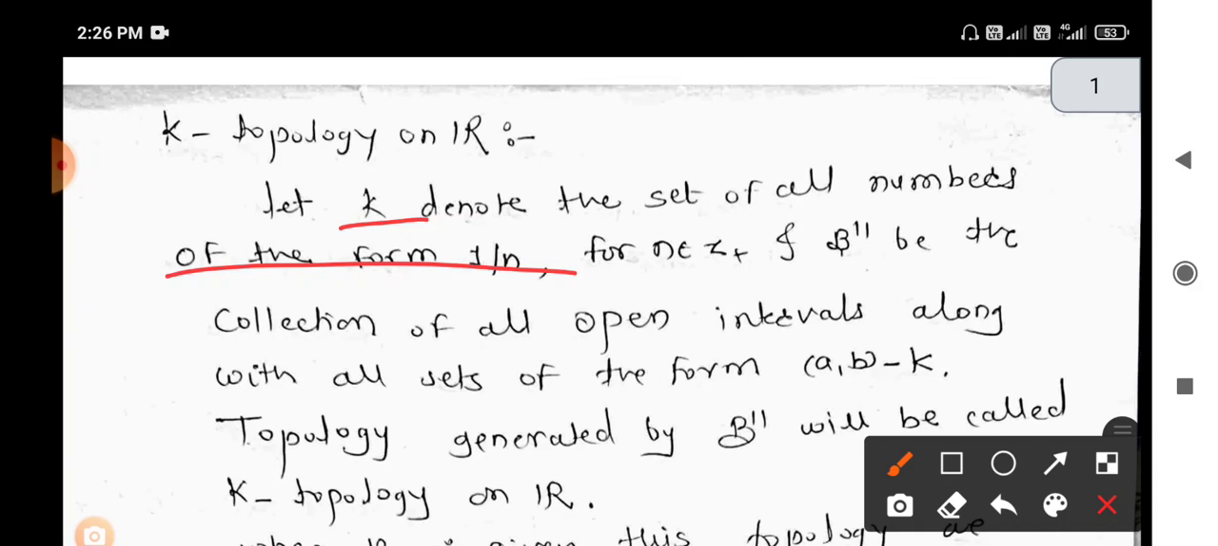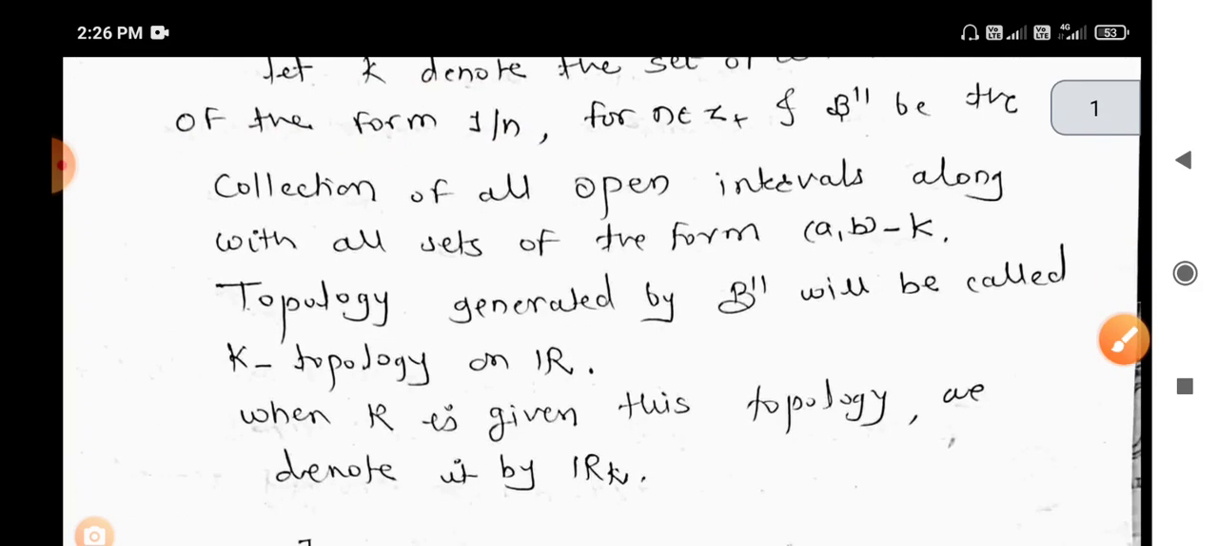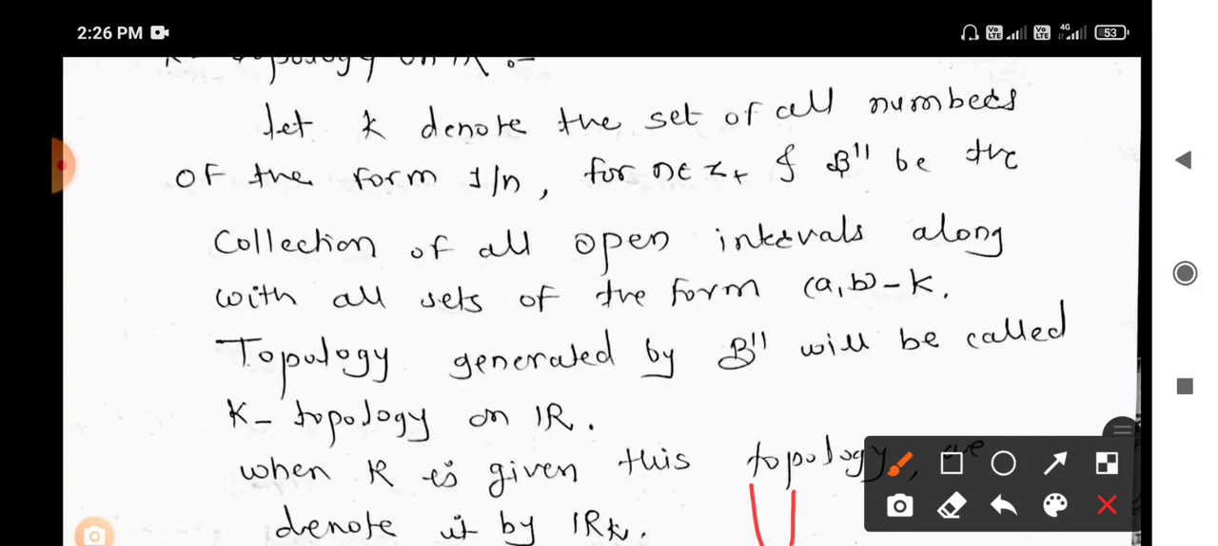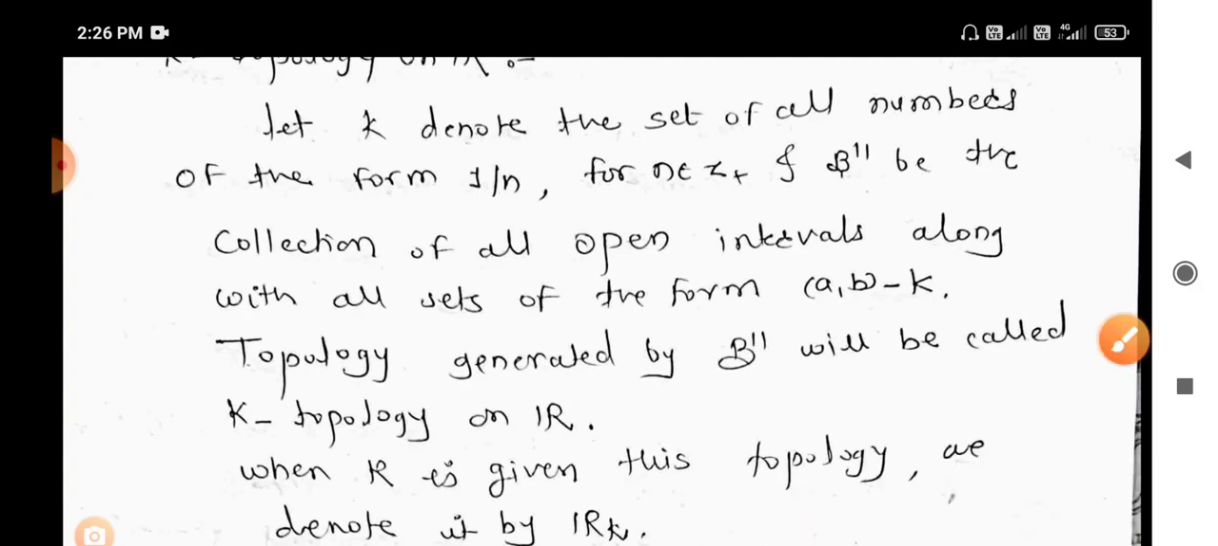So this collection generates a topology, and this topology is called the K topology on R. The K topology on R is denoted by R_K, that is, R with suffix K. R_L is for lower limit topology and R_K for K topology, where K denotes the set of all numbers of the form 1/n, n belongs to Z+. Then all open intervals (a,b) minus K form a basis, and this basis generates a topology. That topology is called the K topology.